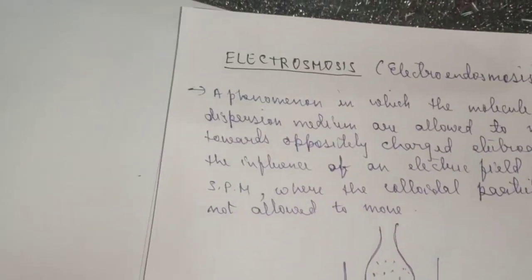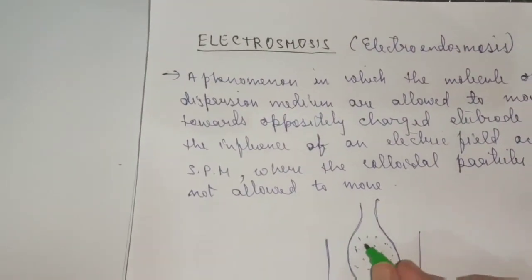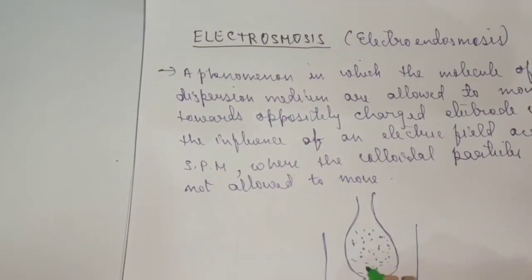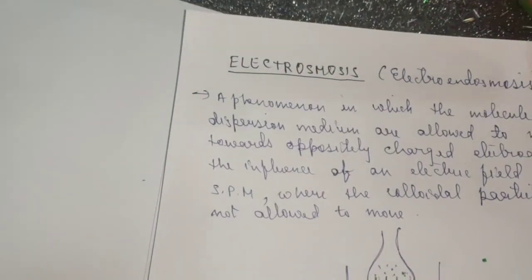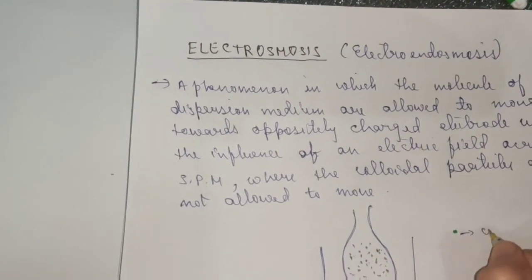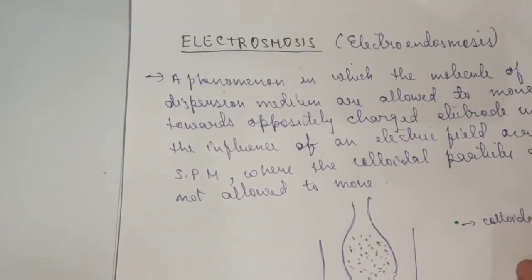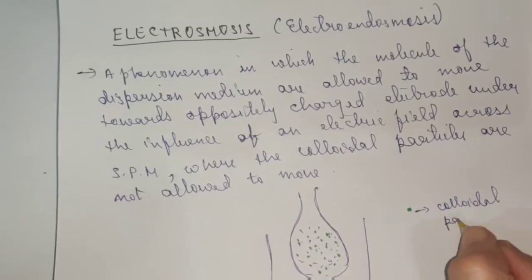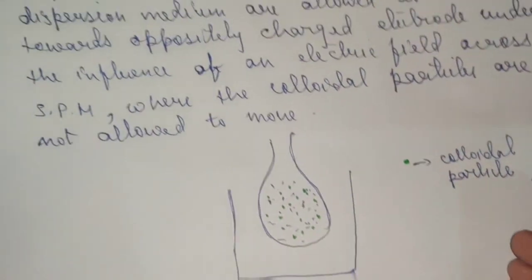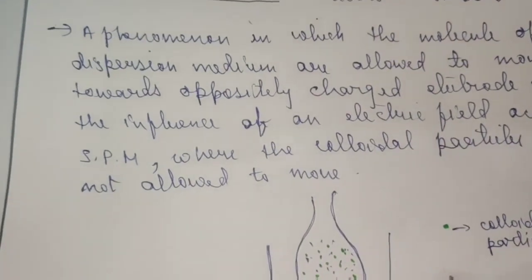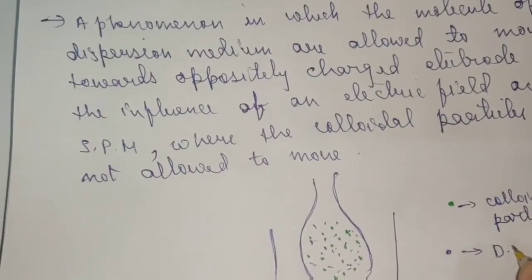A colloidal solution is comprised of both dispersed phase and dispersion medium. Suppose this green is the colloidal particle. You can see I have used a green pen here for the colloidal particle, and this blue is the dispersion medium.